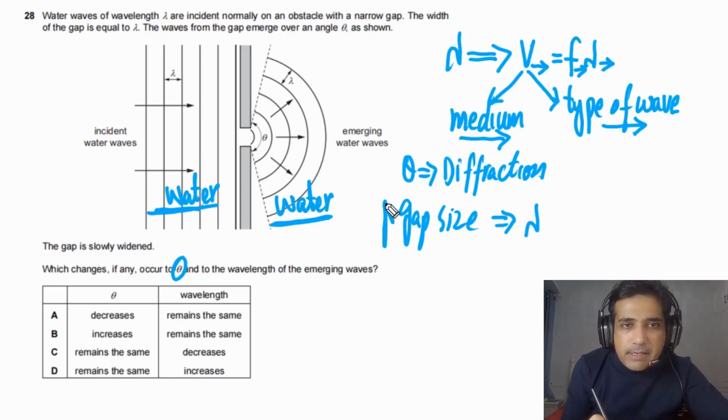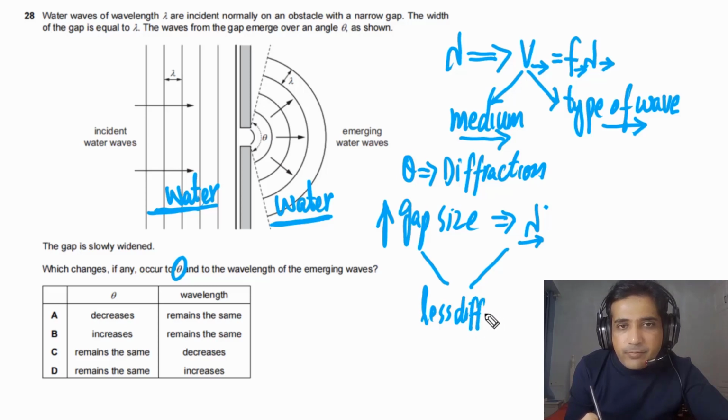If gap size increases but lambda stays the same, as in this case lambda is not changing, it simply means that there will be less diffraction. So we can write down, if the gap is increasing and the wavelength is the same, same type of waves are coming, there will be less diffraction. Less diffraction simply means that theta will decrease, and vice versa is also true.